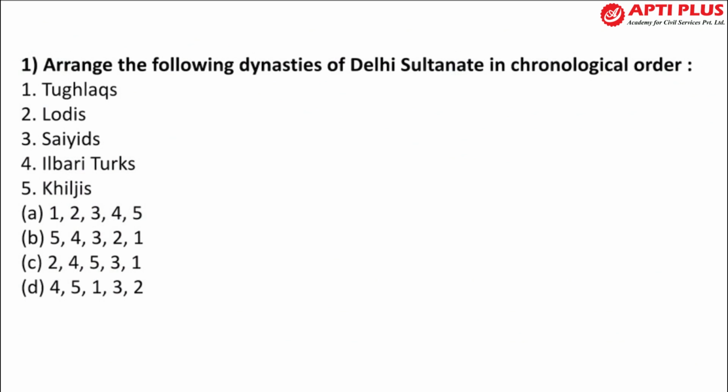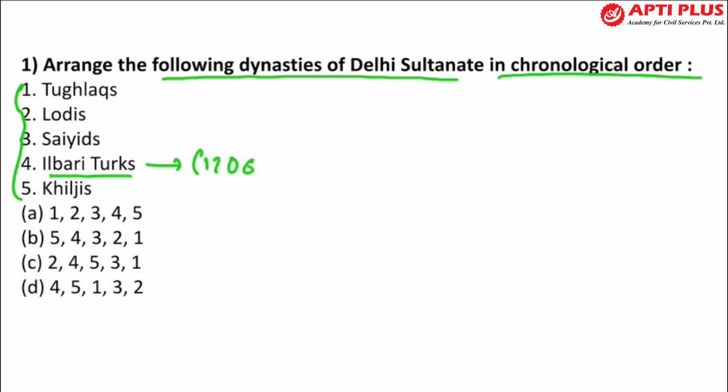The first question for today is: arrange the following dynasties of the Delhi Sultanate in chronological order. You have to arrange them by which came first, second, third, fourth, fifth, etc. The first to come in Delhi were the Ilbari Turks, who ruled from 1206 to 1290. The second were the Khiljis, who came in 1290 and ruled up to 1320.